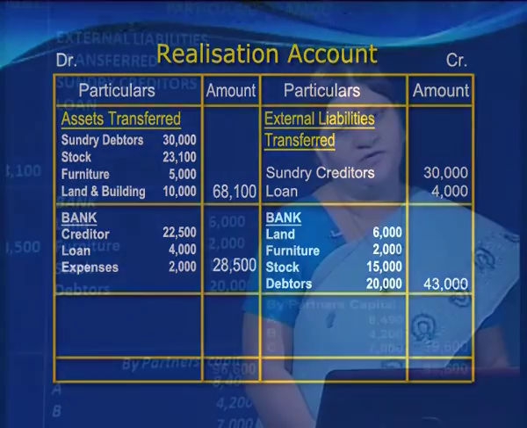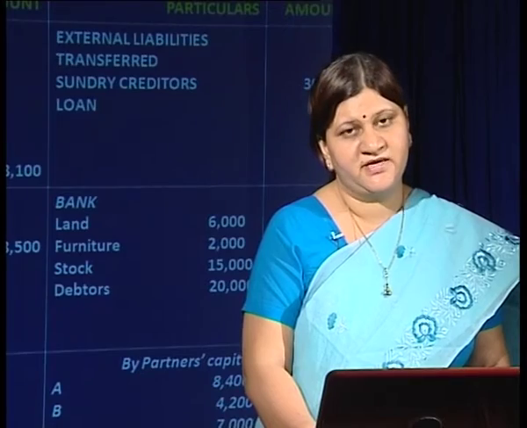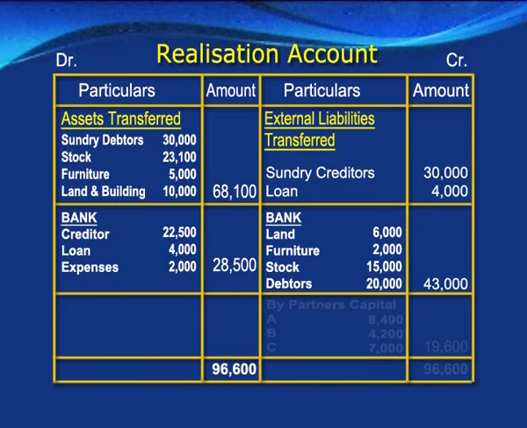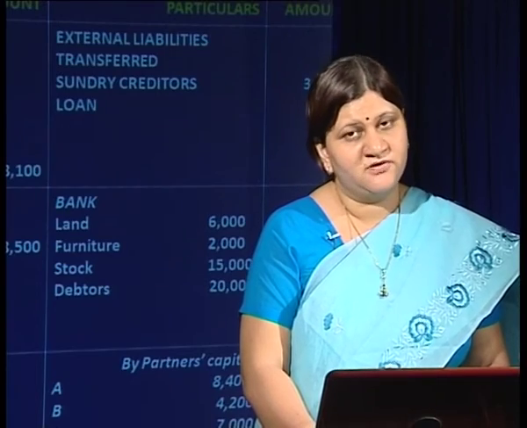Now we have to ascertain profit or loss. We can see that the debit side of the realization account is exceeding the credit side. So we have incurred a loss on the realization. The debit side's total is 96,600. We need to subtract 34,000 and 43,000 out of it. So we have recorded the loss of 19,600, which has to be shared between A, B and C in their profit sharing ratio, and A is getting 8,400, B is getting 4,200 and C is getting 7,000, as per the profit sharing ratio of 6:3:5. So 19,600 has been distributed accordingly.